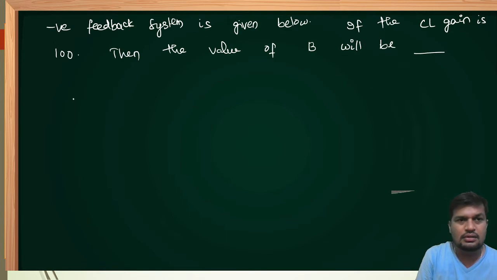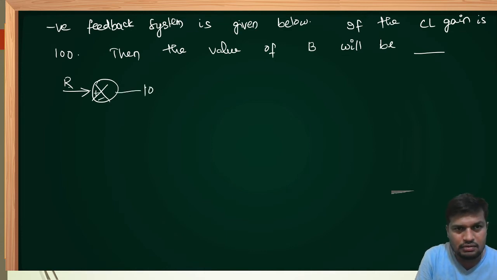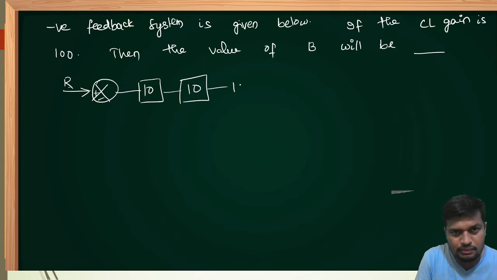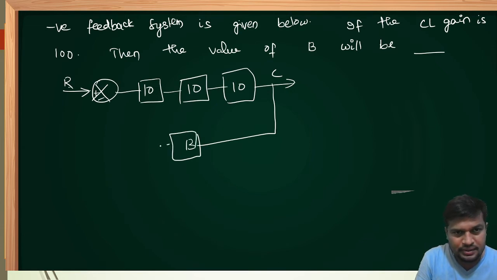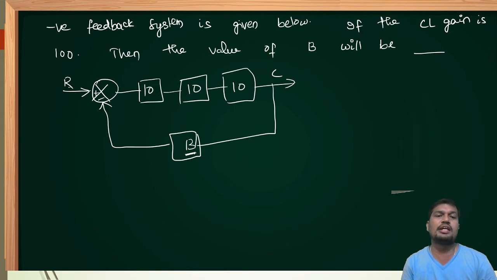This is the question. This is the diagram given. Input is in s domain by default. Forward path gain, another forward path gain, and another forward path gain. All these blocks are cascaded, and output is C. Feedback is represented by B. Right now, the feedback signal is represented by B, which is non-unity.